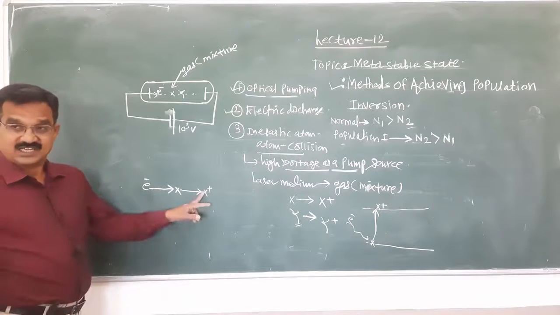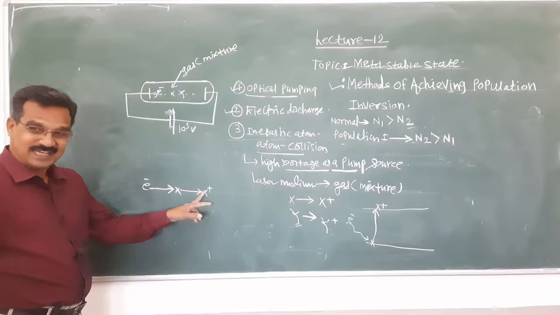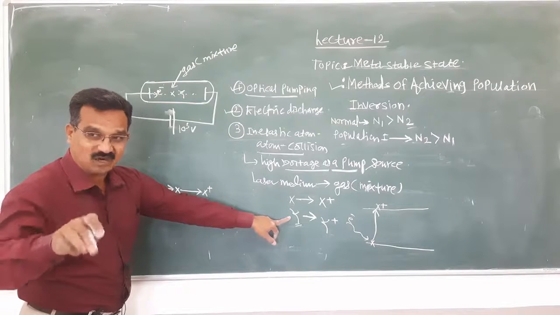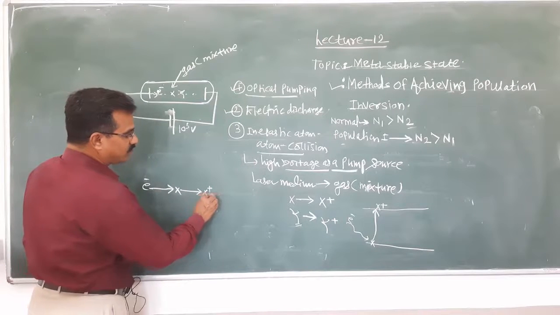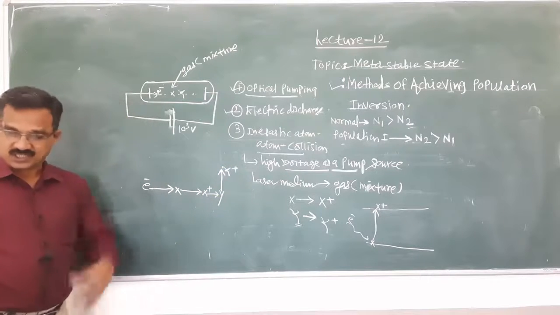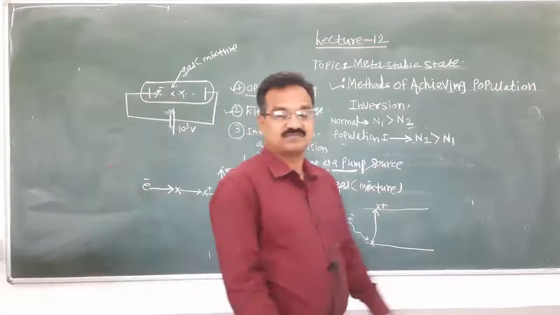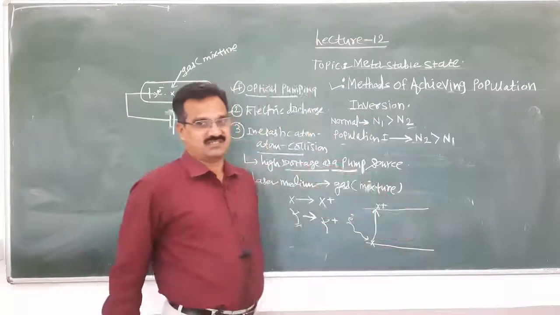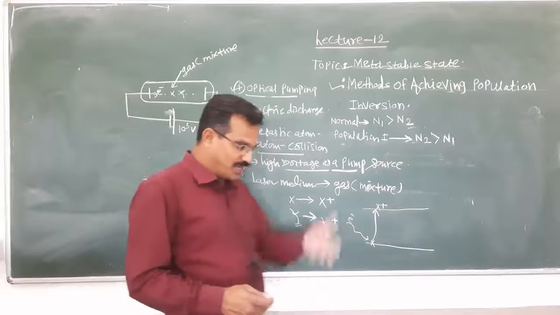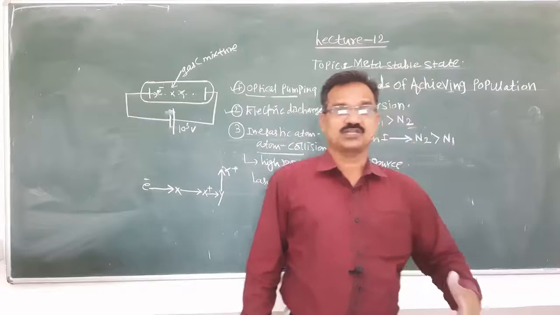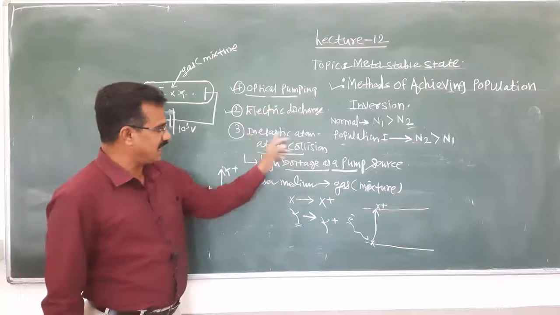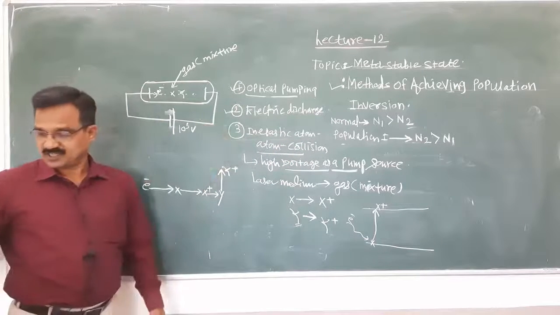This excited X atom collides with a Y atom in the ground state. When it collides with Y, Y jumps to Y plus. In this way both atoms reach the excited state, and population inversion is achieved. Means the number of atoms move from the ground state to the excited state. This is actually the technique that we call inelastic atom-atom collision. This is the third technique.